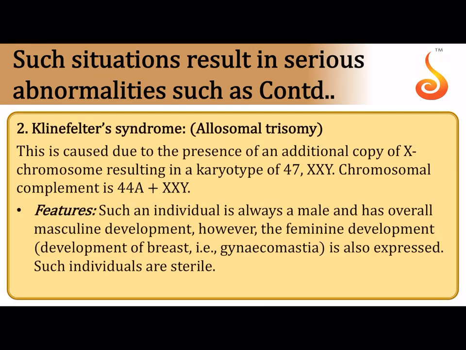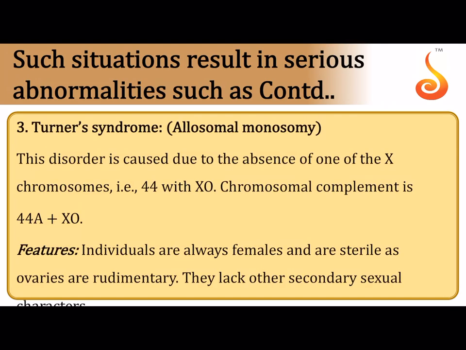In Klinefelter syndrome, all of you notice it is allosomal trisomy or allosomal hyperploidy. Hyperploidy because one chromosome is in excess. So one X chromosome is in excess over here. The individual is a male, however, he does show feminine development like gynecomastia because of the presence of an extra X chromosome. Since Klinefelter syndrome mostly affects the sex chromosome, it is called allosomal trisomy.